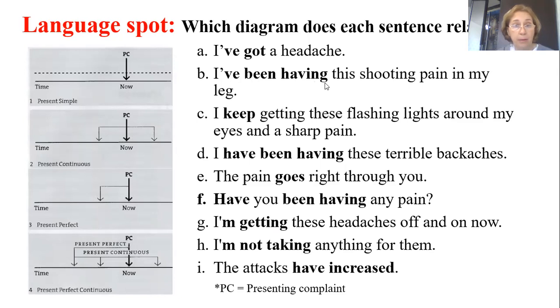It's present perfect continuous. This is diagram number 4. You just need to revise how all these forms are formed. The present perfect continuous consists of 3 words: have plus been plus the main verb in the ing form.